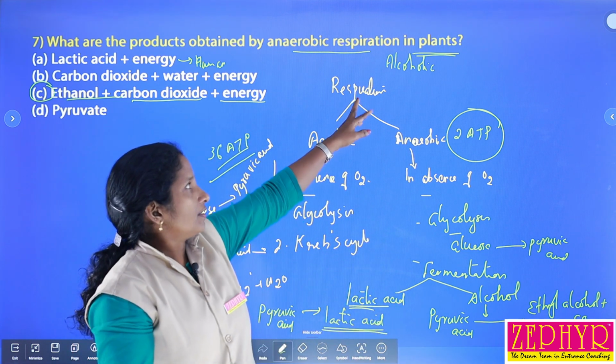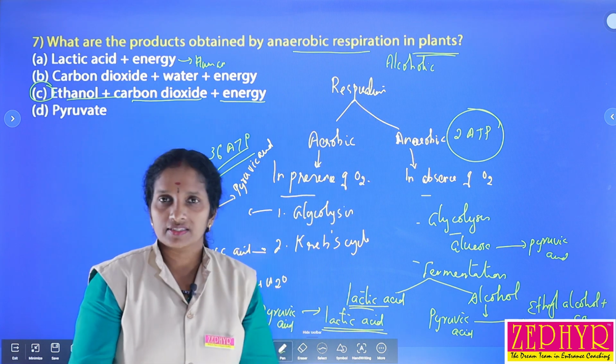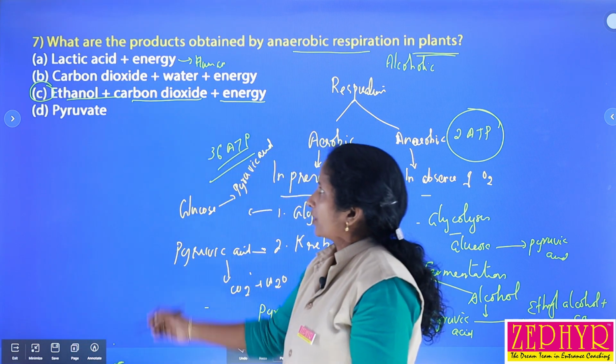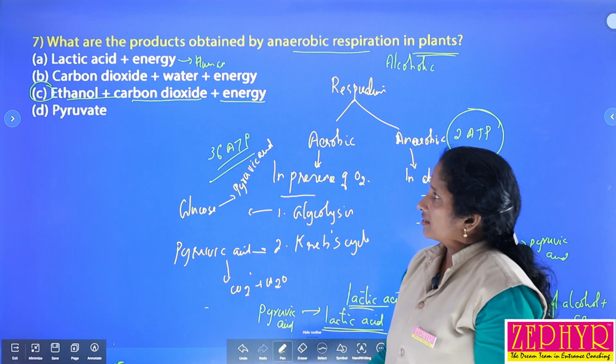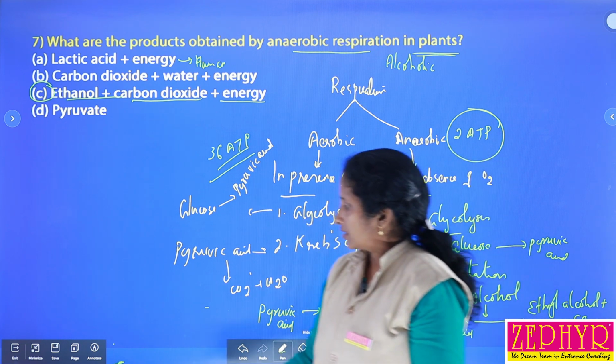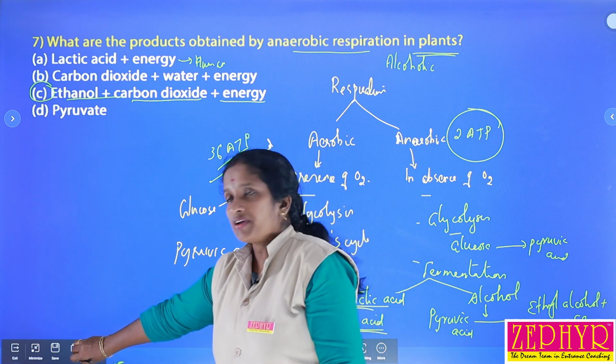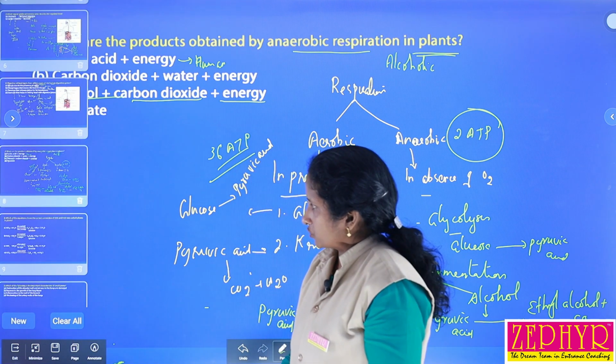So less energy is produced during anaerobic respiration. In the case of plants, it is considered alcoholic fermentation, so the products are ethanol, carbon dioxide, and energy. So we can select option C. And then next we have to discuss the next question.